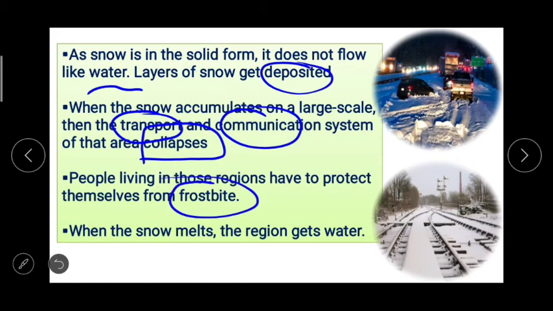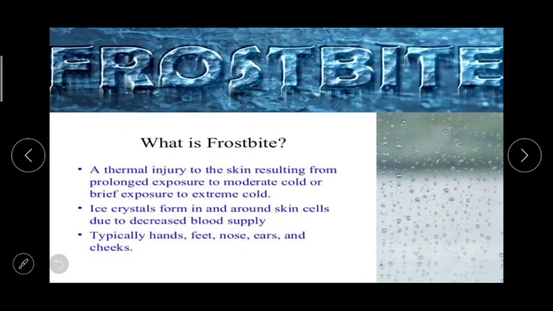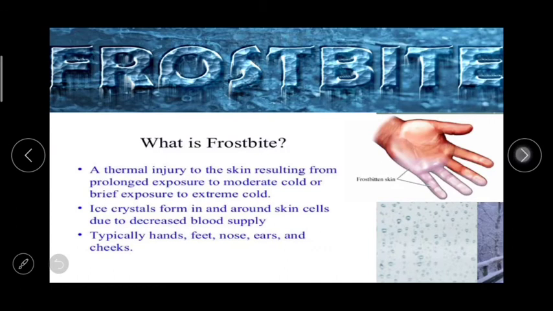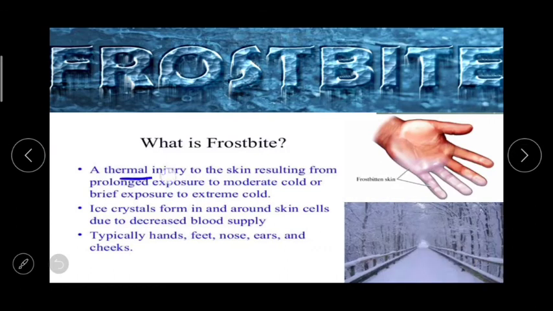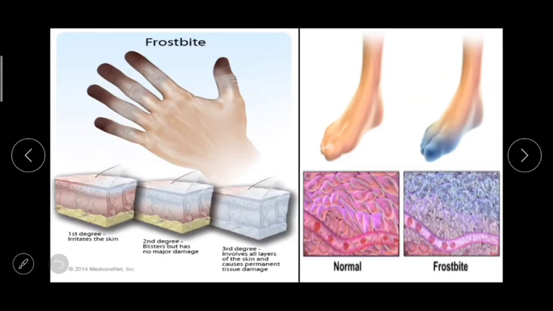Now the frostbite. It is very important for the people to protect themselves from frostbite because it is dangerous. A thermal injury to the skin, resulting from prolonged exposure to moderate cold or brief exposure to extreme cold. Ice crystals form in and around skin cells due to decreased blood supply, and typically hands, feet, nose, ears and cheeks are affected by this. Here you can see why it is dangerous.